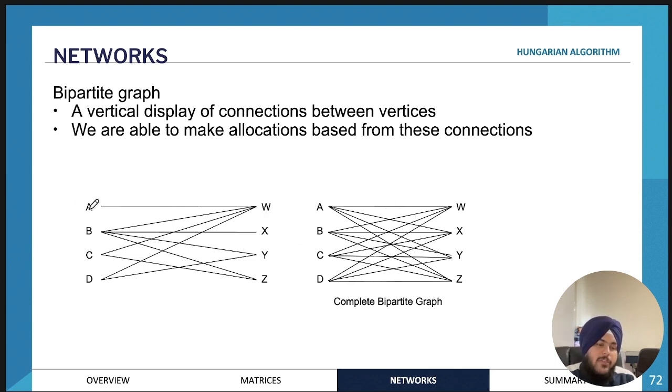What this one indicates is that person A can perform task W only, whereas person B can perform tasks W, X, Y, and Z. He or she can perform all the tasks. Person C can only perform tasks W and Z, whereas person D can only perform tasks W and Y.